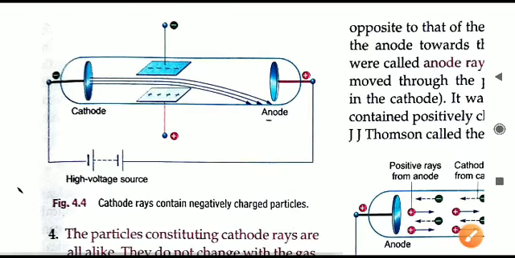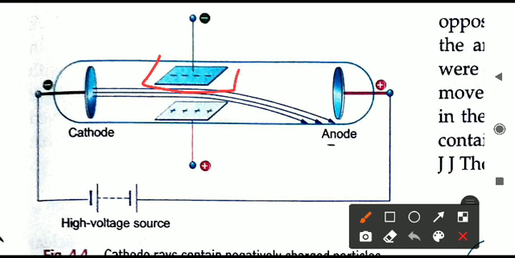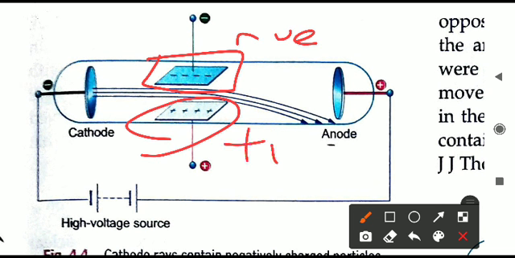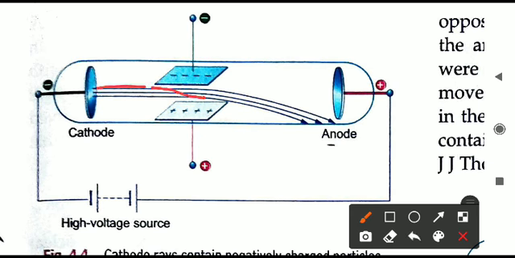So this activity was also done. In the same discharge tube experiment, they kept two plates. One has a negative charge, and the other has a positive charge. When the cathode rays are moving in between, what will happen? The cathode rays will deflect towards the positive plate. They will change their direction. You can see all are falling downwards.